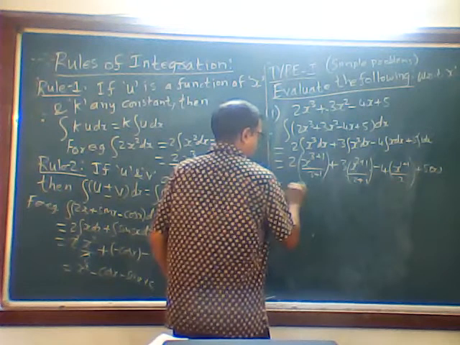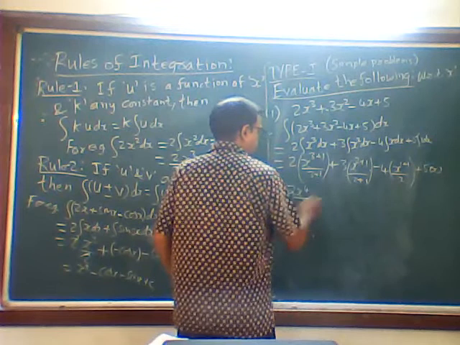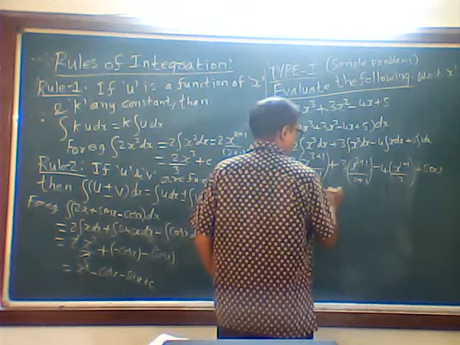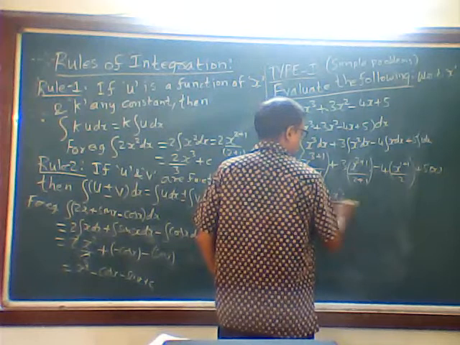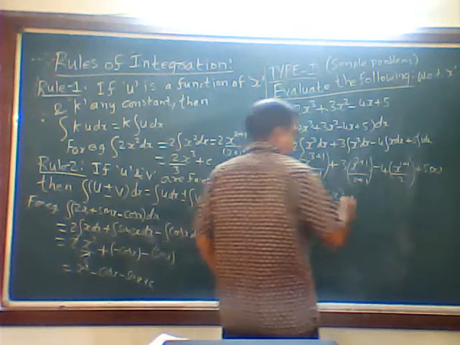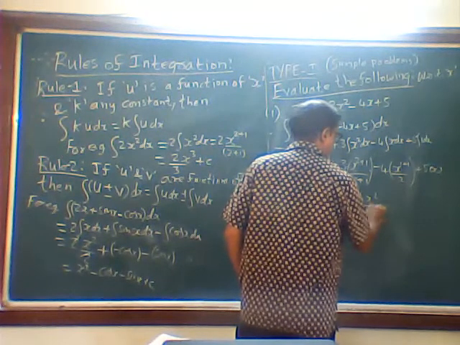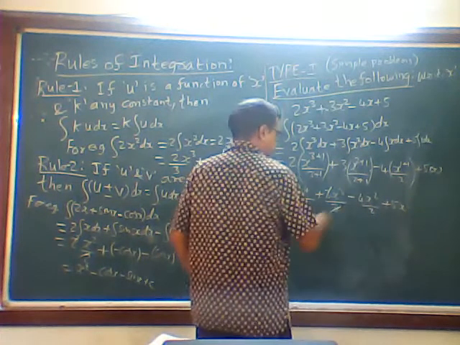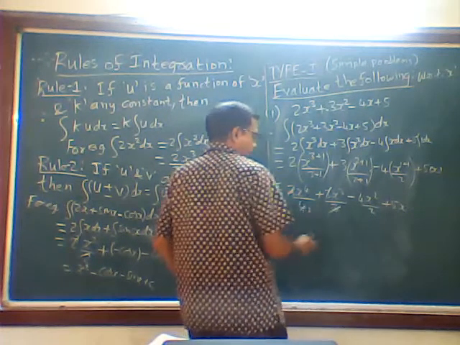So what happens? 2x raised to 4 divided by 4, upon 3, minus 4x square upon 2, plus 5x. The 3 goes, 2 ones are 2, twos are 2.